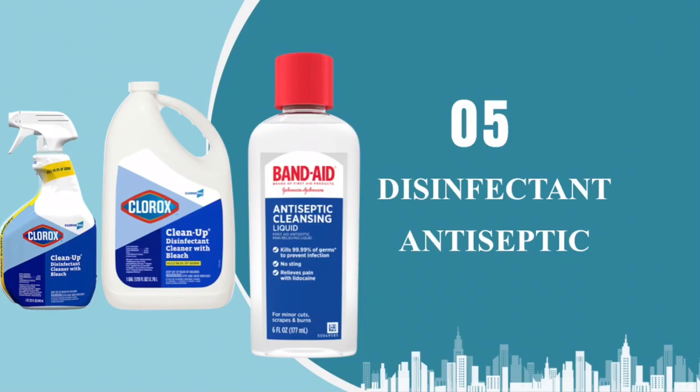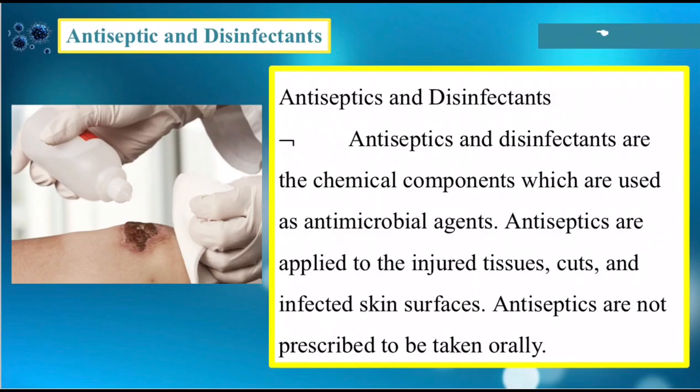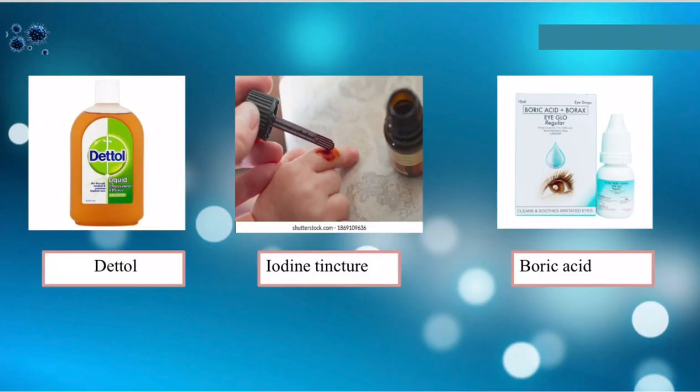So now let's proceed to disinfectant and antiseptic. Antiseptics and disinfectants are the chemical components which are used as antimicrobial agents. Antiseptics are applied to injured tissues, cuts, and infected skin surfaces. Antiseptics are not prescribed to be taken orally. These are examples of antiseptics: Dettol, iodine tincture, and boric acid.